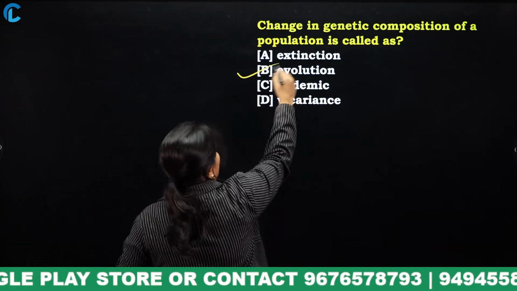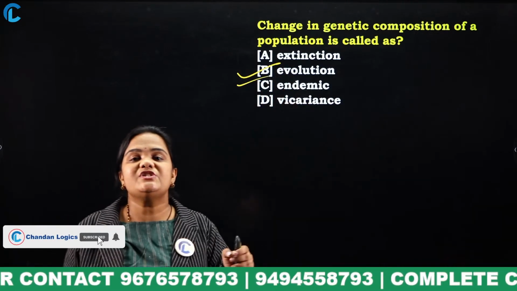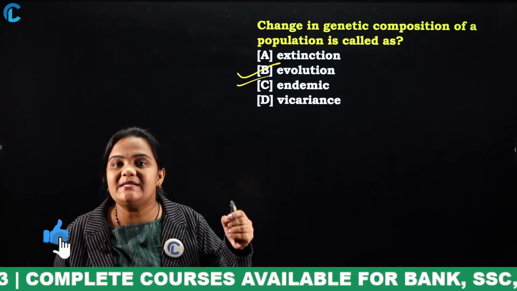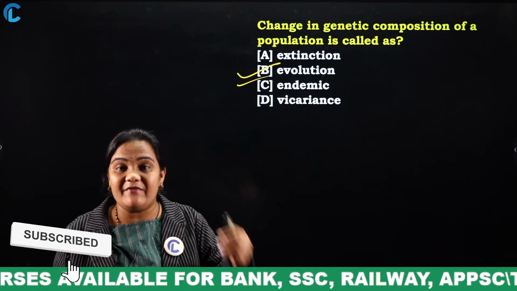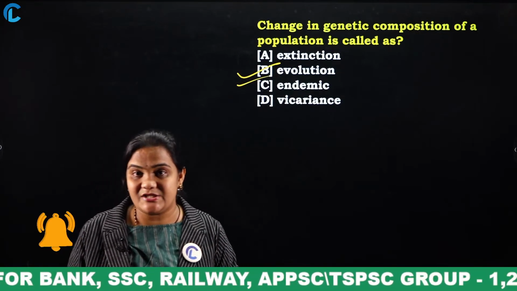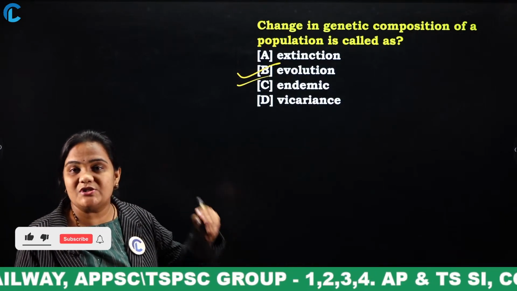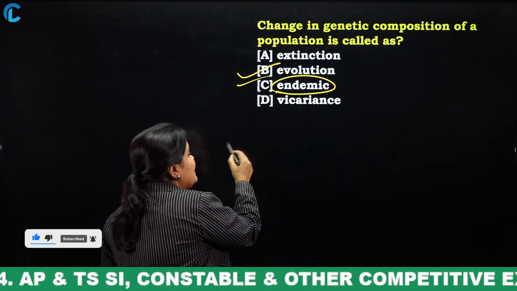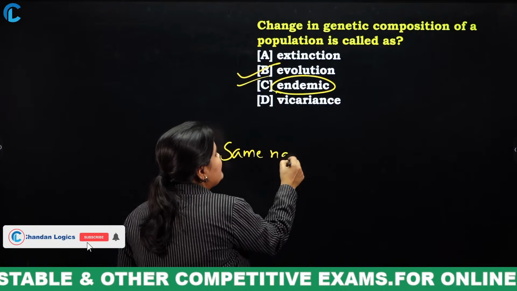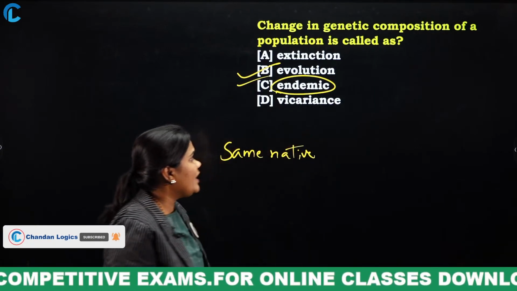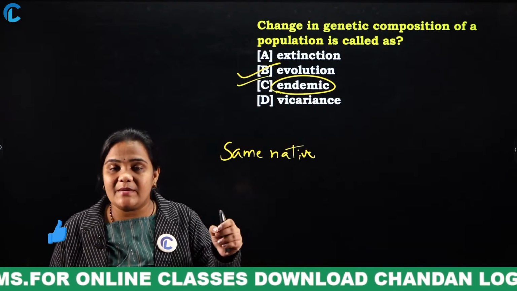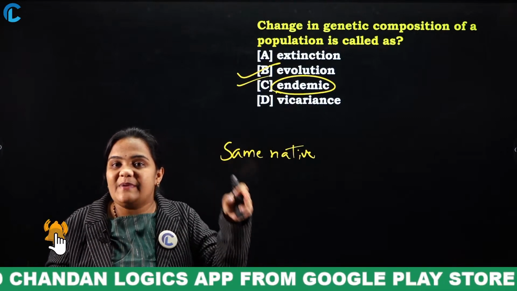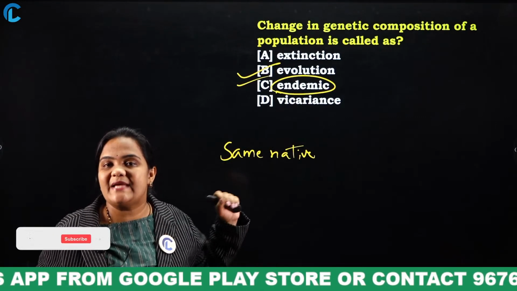What is extinction actually? Extinction is nothing but disappearance of species. Evolution means change in genetic composition of a population. What is endemic? Endemic is nothing but same native, we say it is endemic. What is vicariance? Vicariance is nothing but splitting the species or population into two.